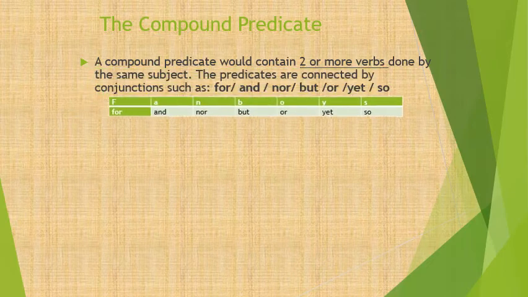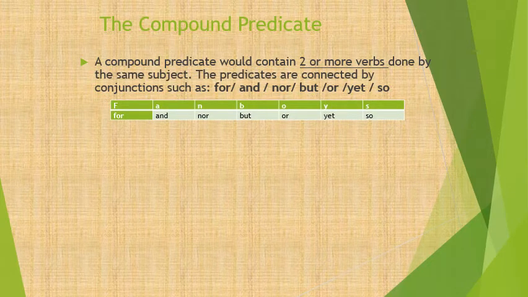Now in this table below, we have the letters F, A, N, B, O, Y, S. So they make the word FANBOYS. F stands for, A for and, N nor, B but, O or, Y yet, S so. Whenever you want to remember the conjunctions that connect the predicates together, just remember the word FANBOYS and you remember the initials of each of the conjunctions.